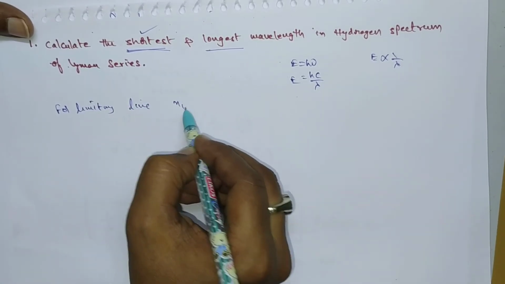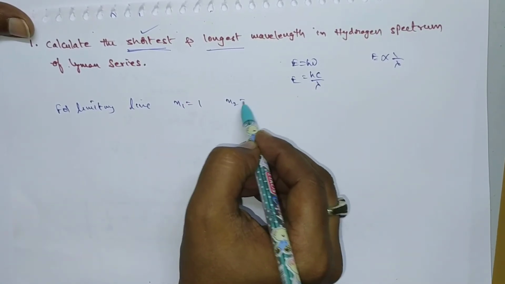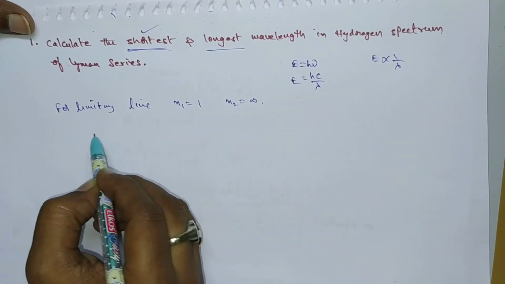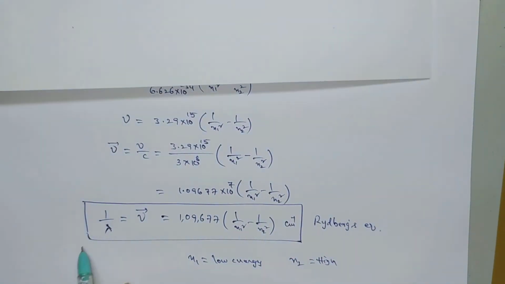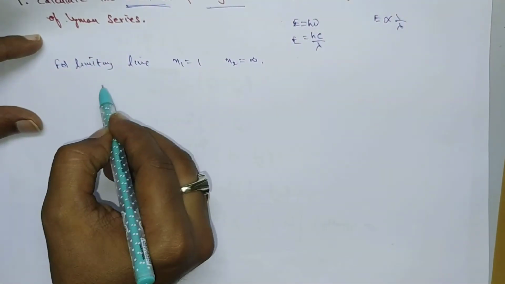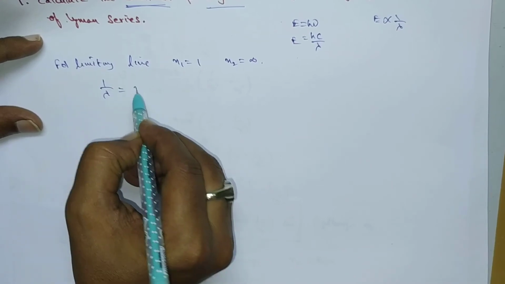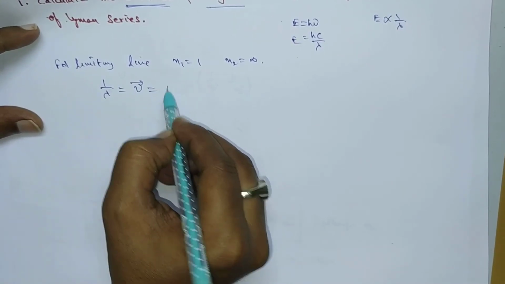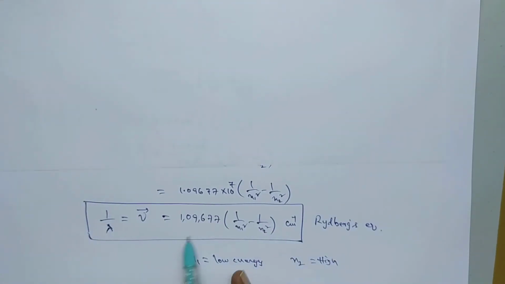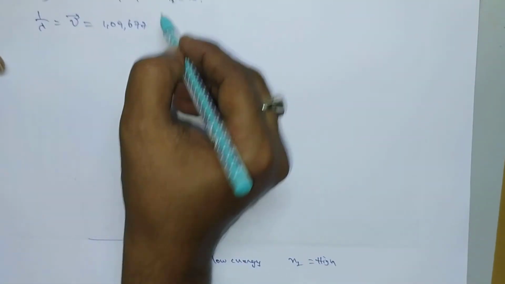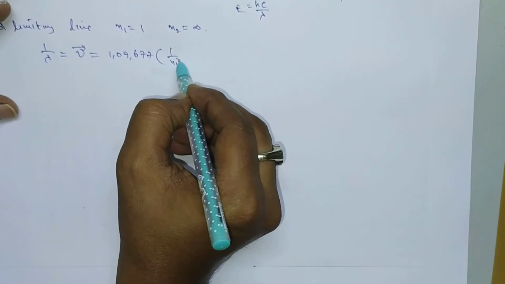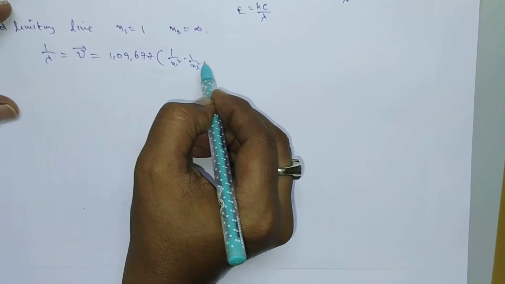So what is n1 value? 1 and n2 is equal to infinity. So by taking this Rydberg equation, 1 by lambda is equal to nu bar is equal to 109,677 centimeter inverse into 1 by n1 square minus 1 by n2 square.